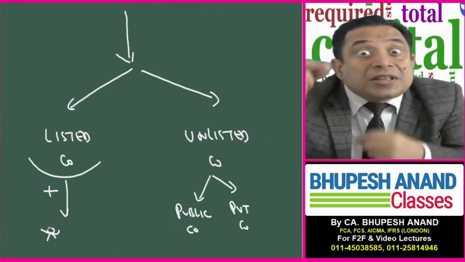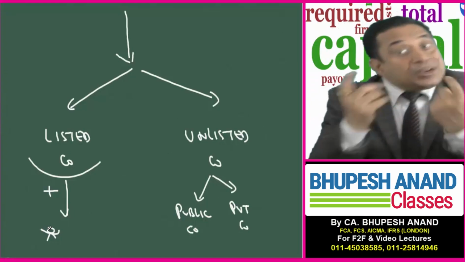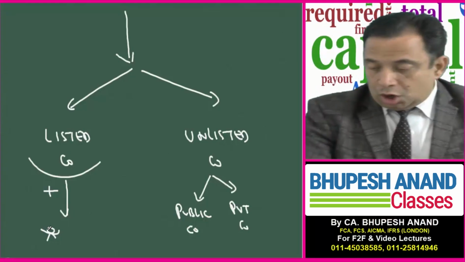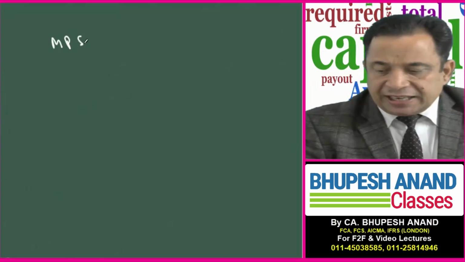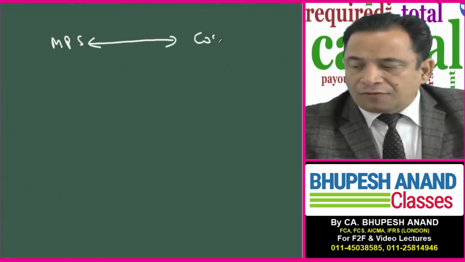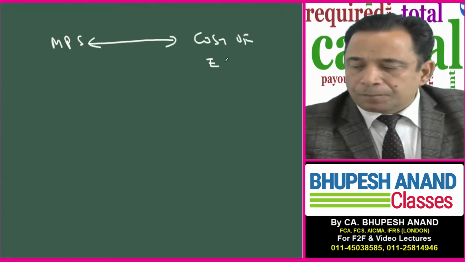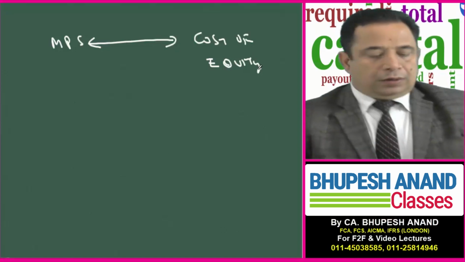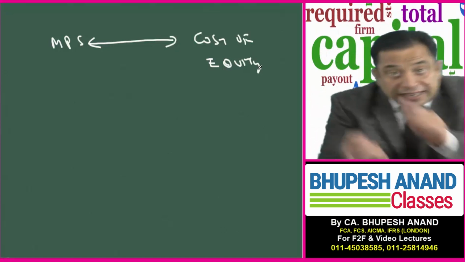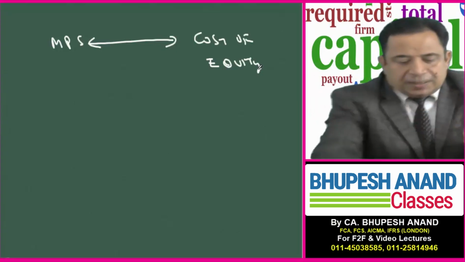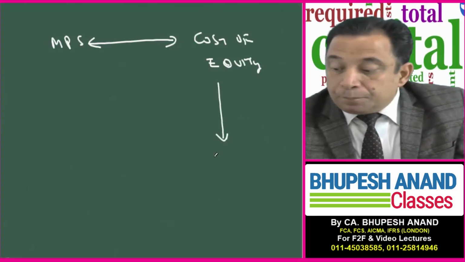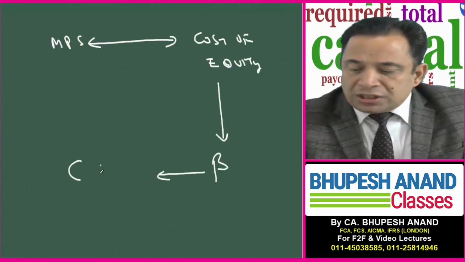Now, in order to estimate the market price, I should be aware of cost of equity, because market price can be directly calculated with the help of cost of equity. Now, for calculating cost of equity of that unlisted company, I require beta if I will be using the CAPM model.